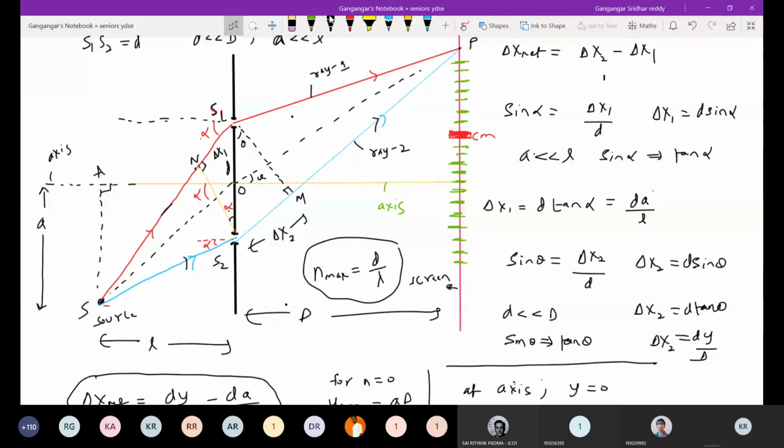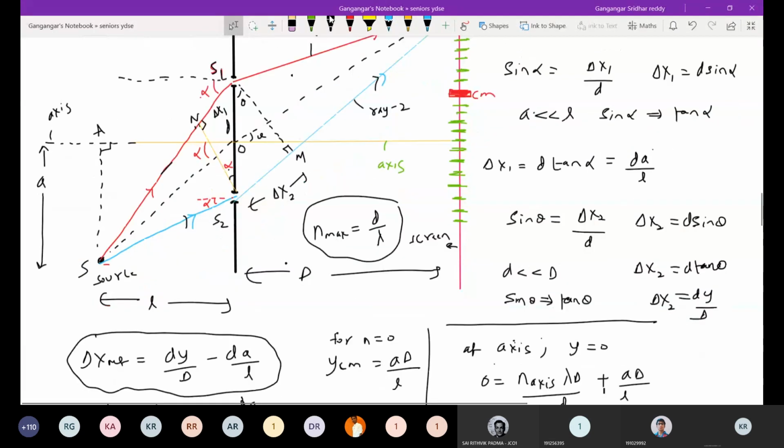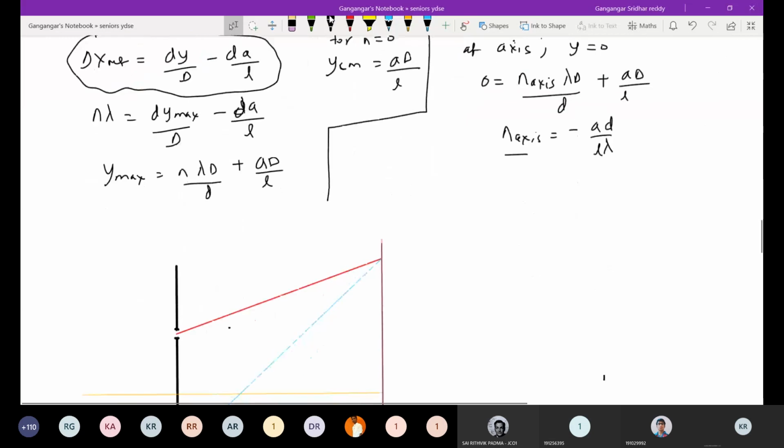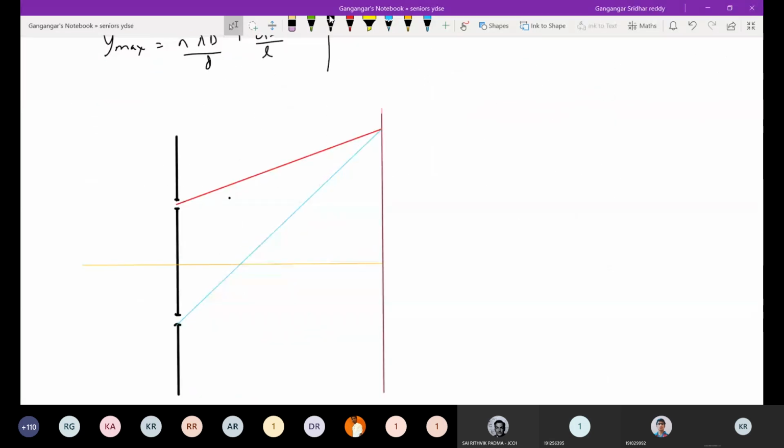I'm continuing this. This concept is not over. To bring the central maxima back to the axis, what should be the thickness of the slab I should place, and where should I place it? This will be the question.